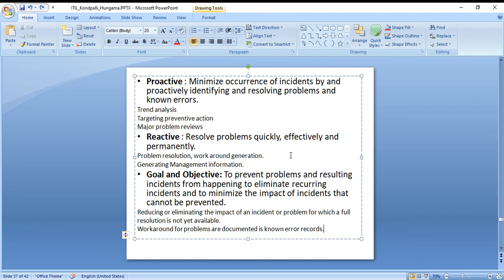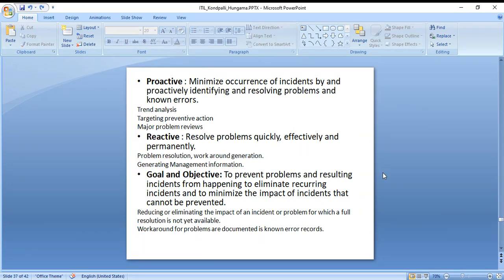In an all-in-one you have questions, or examples, you have dumps, or you already have the question papers of previous years. So you document it somewhere so that your younger brothers or sisters can read it in the future. It's similar to that. You documented everything as known error records.